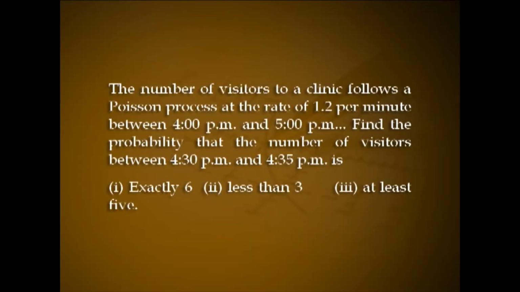= 0.9592. Problem 2. The number of visitors to a clinic follows a Poisson process at the rate of 1.2 per minute between 4 p.m. and 5 p.m. Find the probability that the number of visitors between 4:30 p.m. and 4:35 p.m. is number 1, exactly 6, number 2, less than 3, number 3, at least 5.